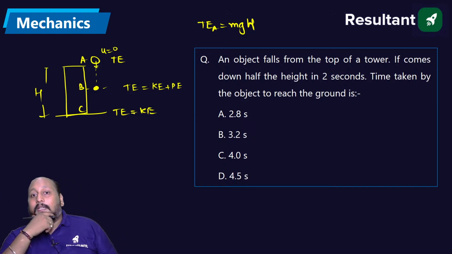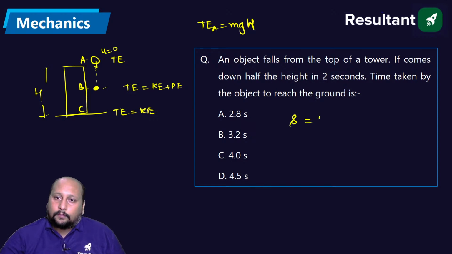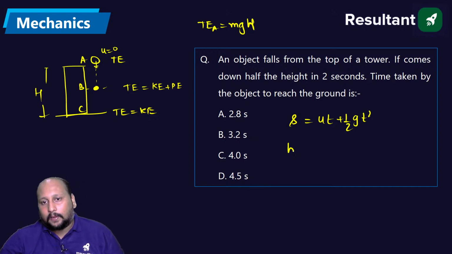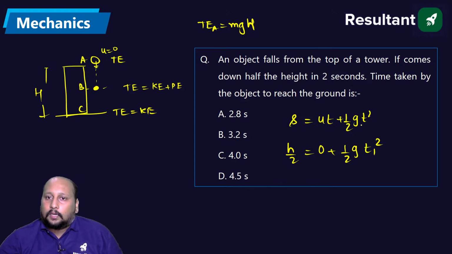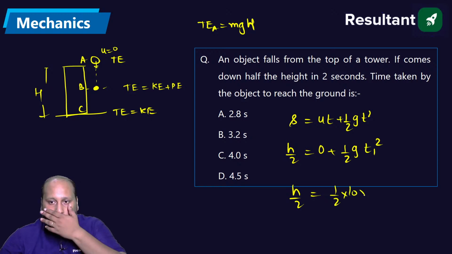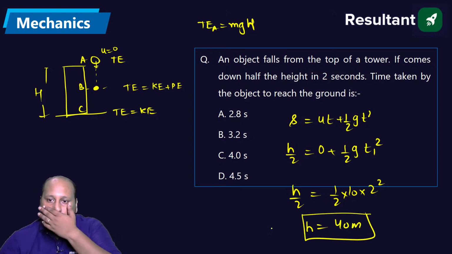Now read the question. What is the time taken by the object to reach the ground? Can we apply S equal to ut plus half gt square? Initial velocity is 0, so S, h by 2, is equal to 0 plus half into g into t1 square. It is taking 2 seconds, so place it here: h by 2 is equal to half into, let us take g equal to 10, into 2 square. So we get 2, 4, 40. So h by 2 is 40 meter.